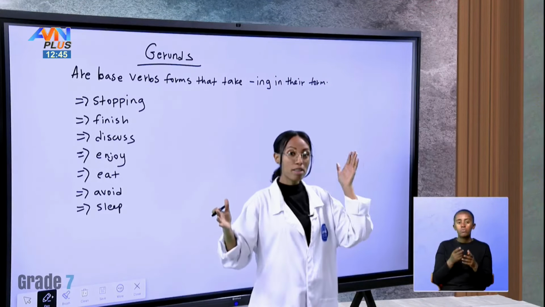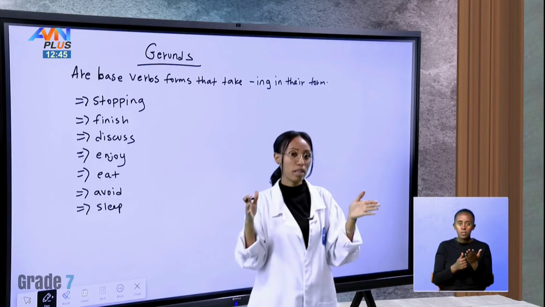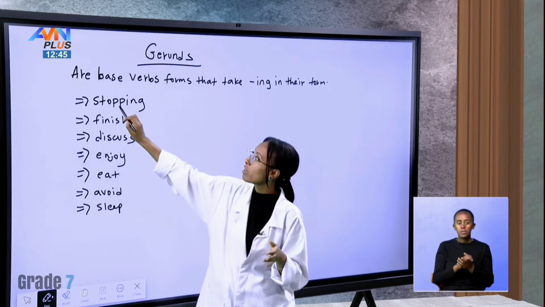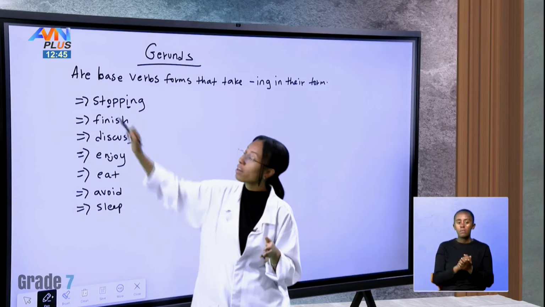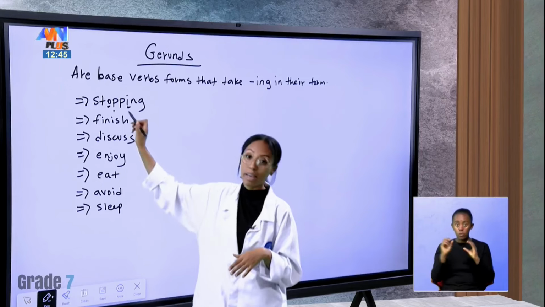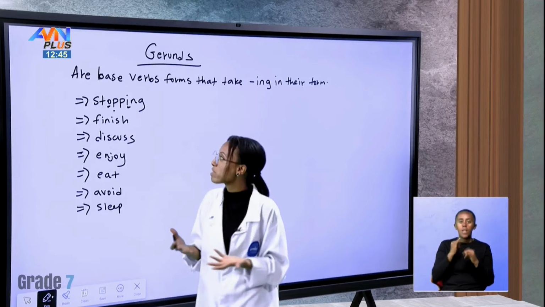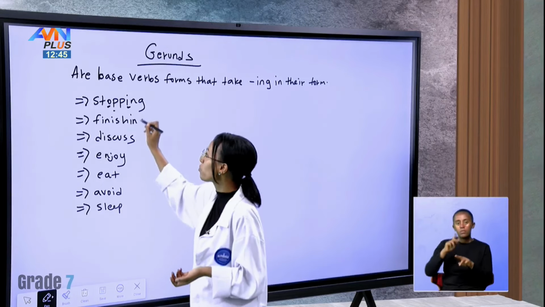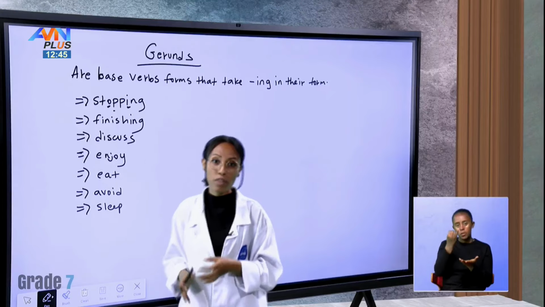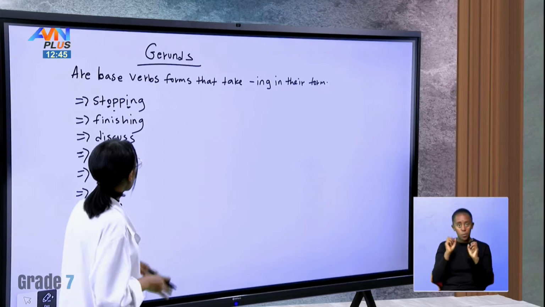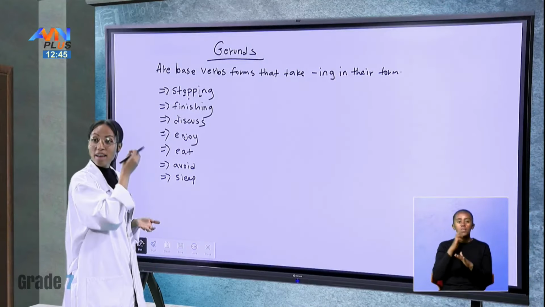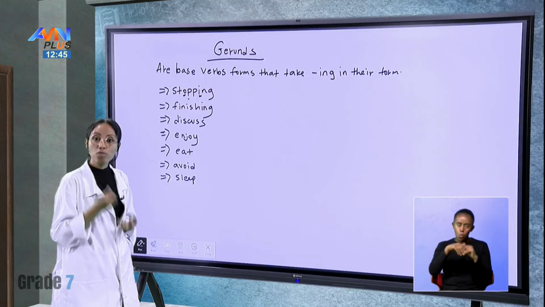Sometimes it happens like that. Sometimes we only add ing if that is not the case. So if that is the case, we add ing to all of these forms.